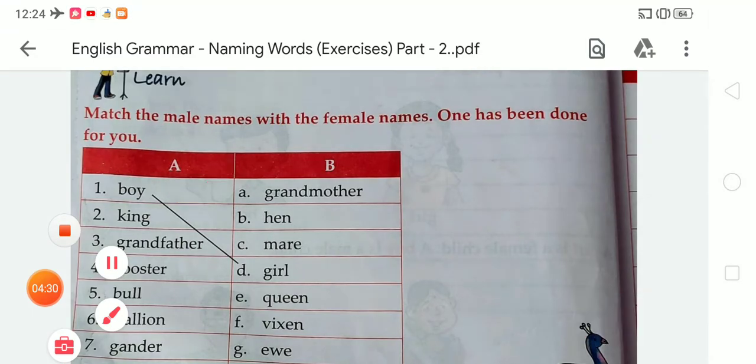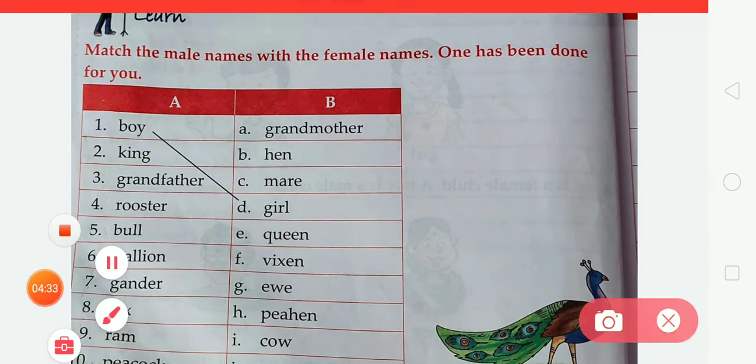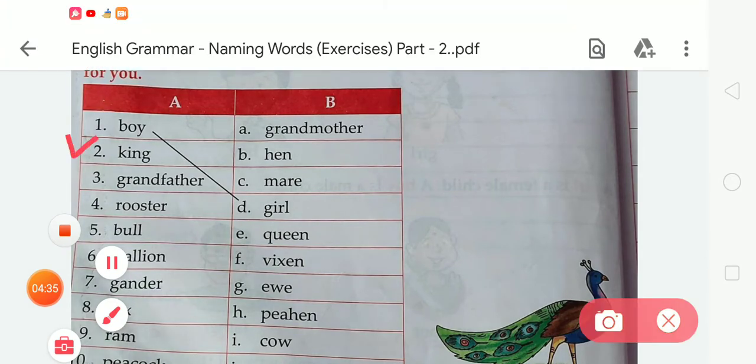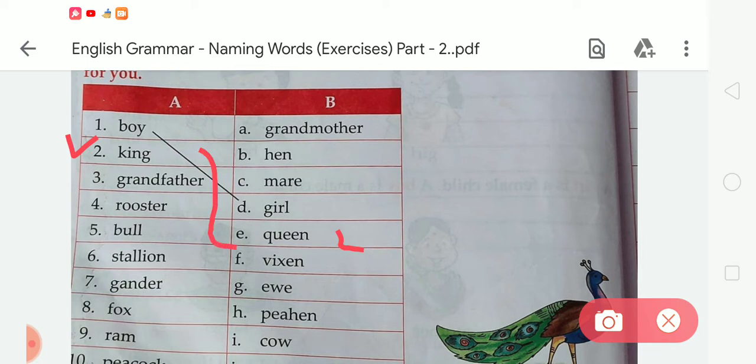Now the next, second, is king. What is the female word of king? It is queen. So we have to match the second with E. Now the next is grandfather. Students, tell me what is the female word of grandfather? It is grandmother. So we have to match number 3 with A.